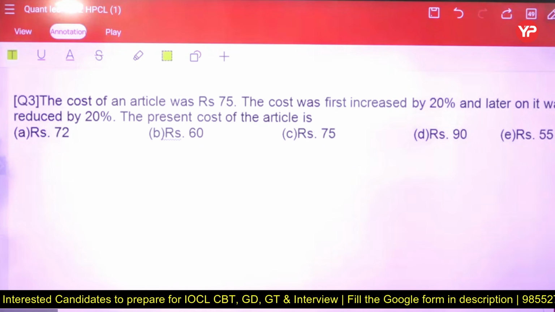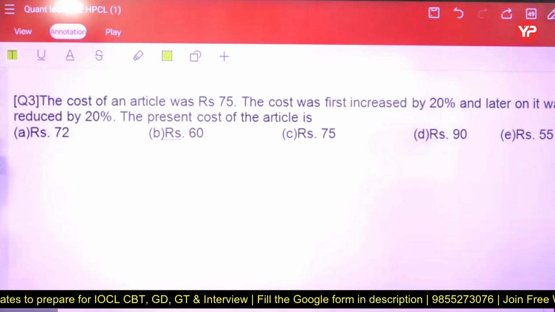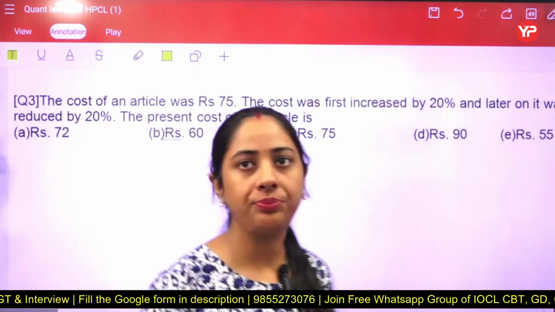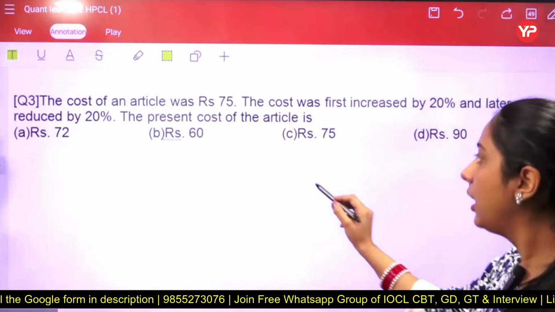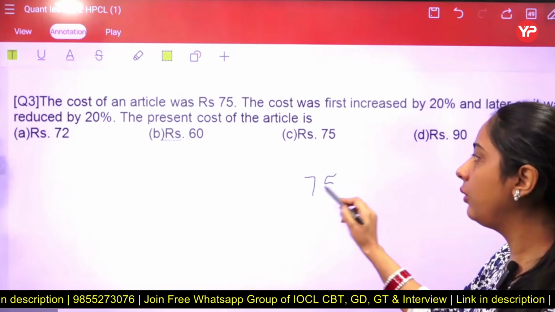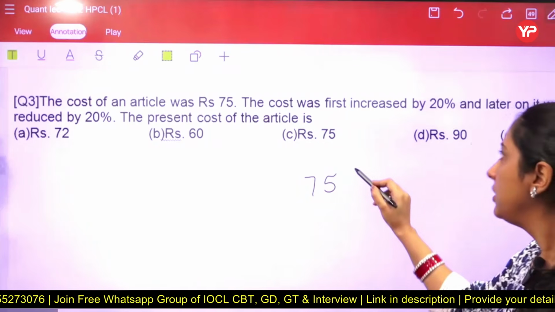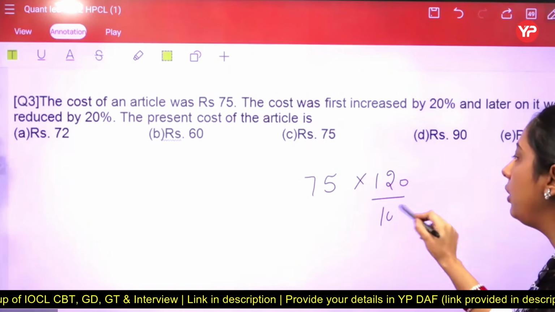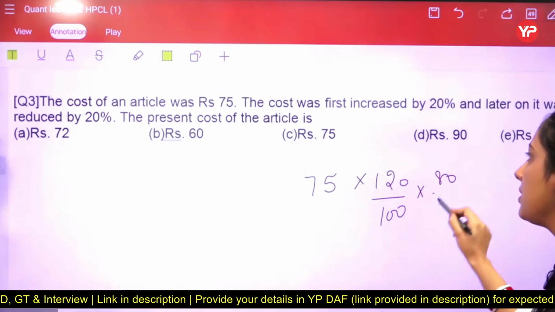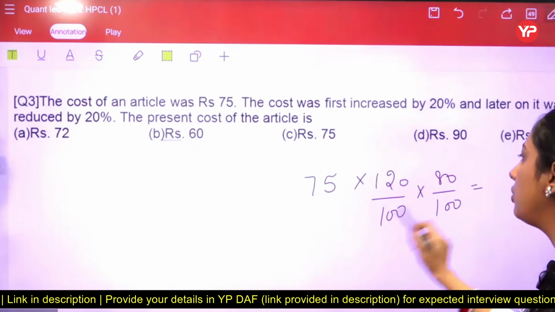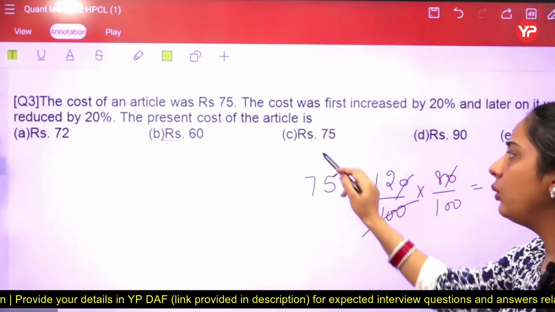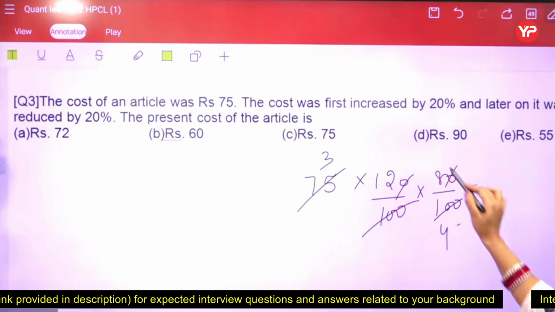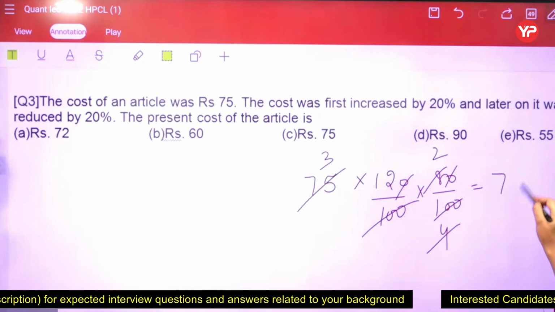$72. Okay. Chavi is also saying option A. So here we are getting the original cost. Now we have a number, so we are going to apply method number 1. 75 needs to be multiplied by 120%, then reduced by 20%, so it means 80% is there. So the present cost, we just have to calculate, and we know that 75% is 3 by 4, so we are doing it here. And now multiply these two, you are getting 72.